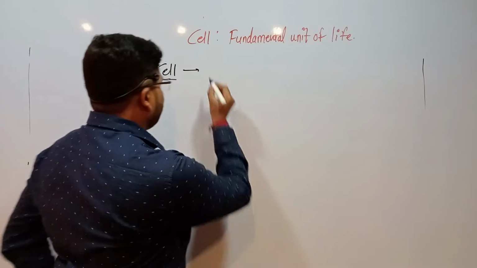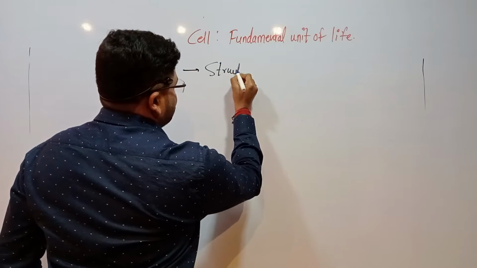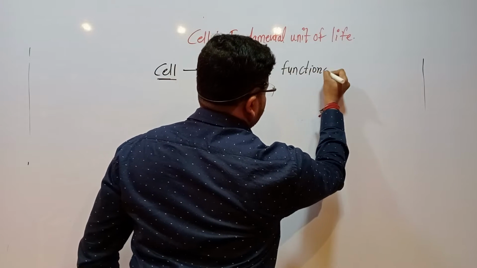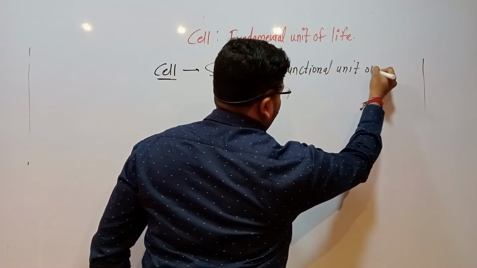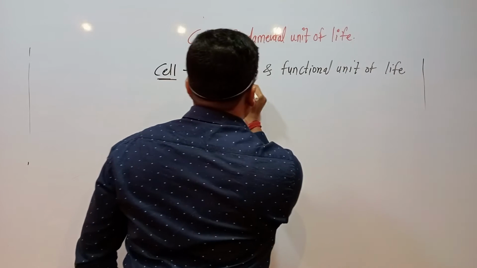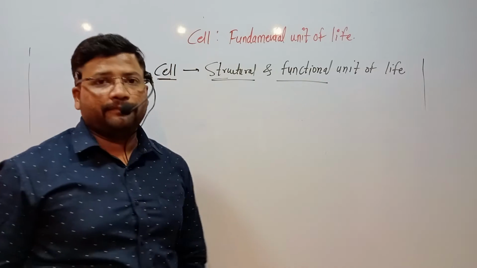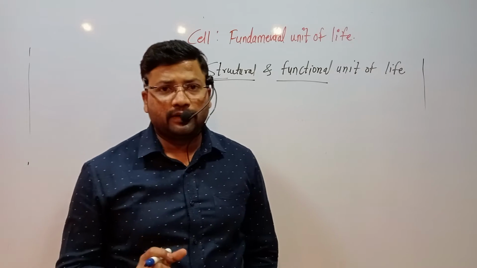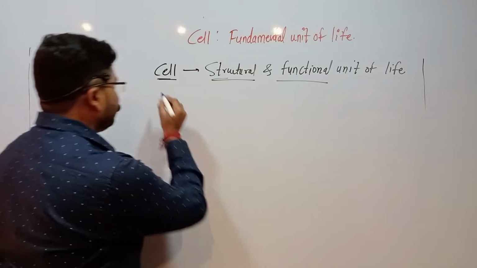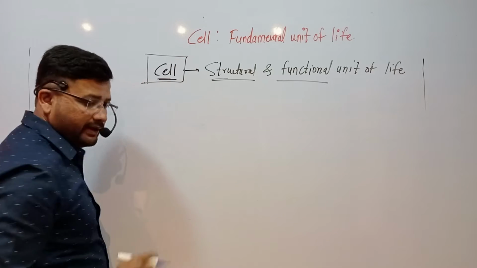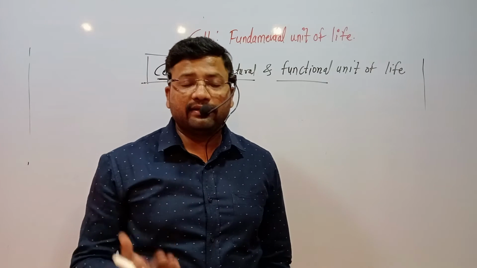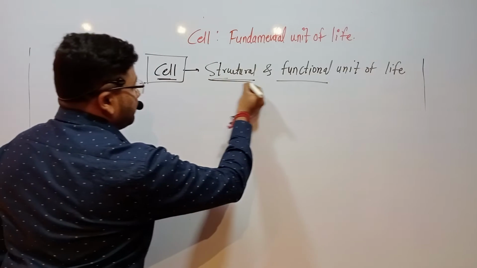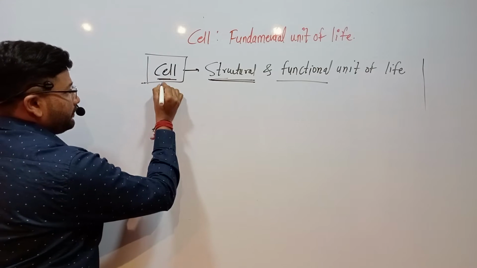Cell is also called the structural and functional unit of life. What is structural and what is functional? In structural terms, cells make our body. We know very well the cell is the basic unit of a living being. In our body, multiple types of cells are present, and they make a structure. What do they make?